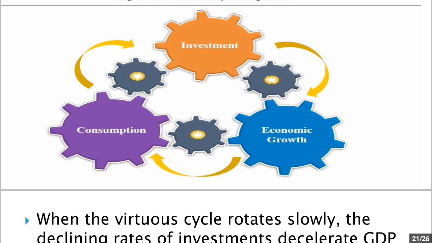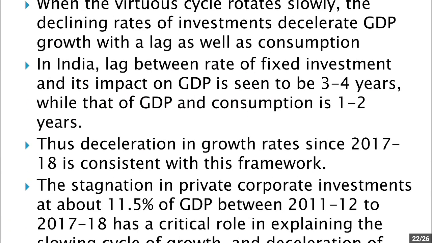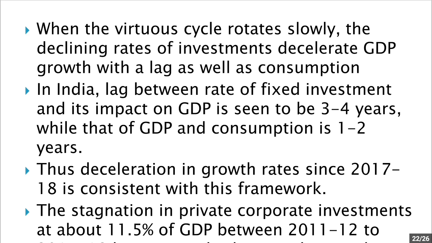After a few years there will be a slowdown in economic growth, and after a few years of slowdown of economic growth, consumption will fall down. Now the fall in consumption will further reduce the investments, and this will cause a total slowdown in the economy. So that is what is being experienced in India. In India, the lag between the rate of fixed investment and its impact on GDP is seen to be 3-4 years, while that of GDP and consumption is 1 to 2 years.